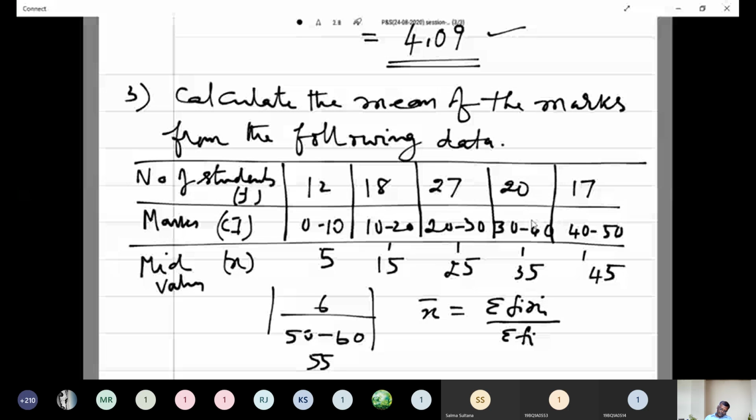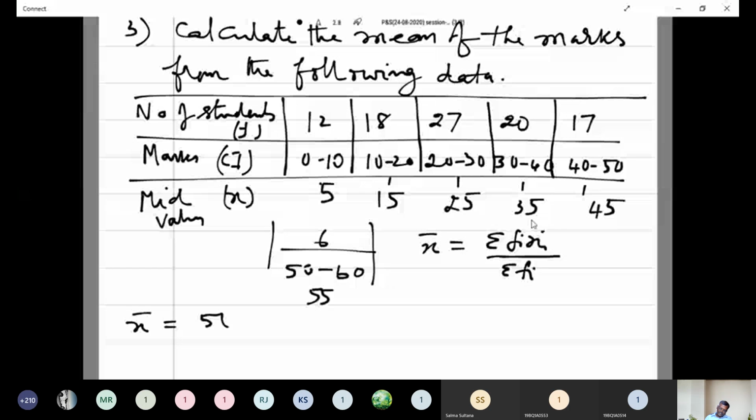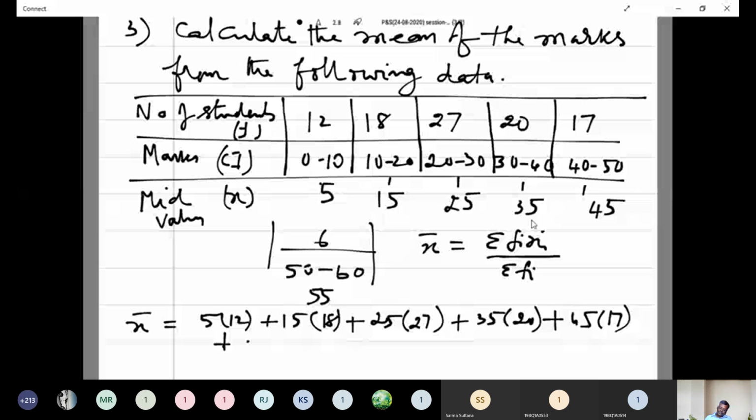That is equal to 5 into 12 plus 15 into 18 plus 25 into 27 plus 35 into 20 plus 45 into 17 plus 55 into 6, all divided by summation Fi.